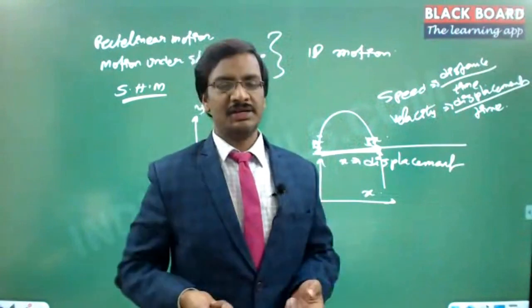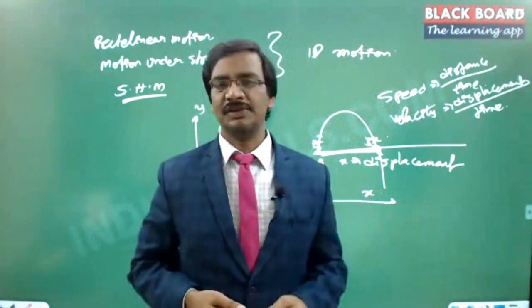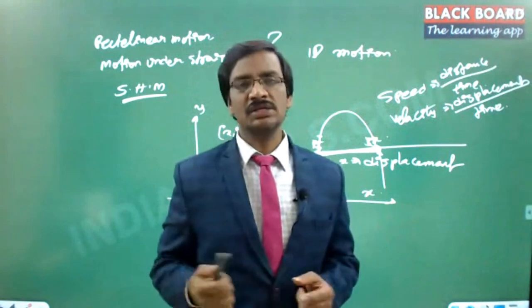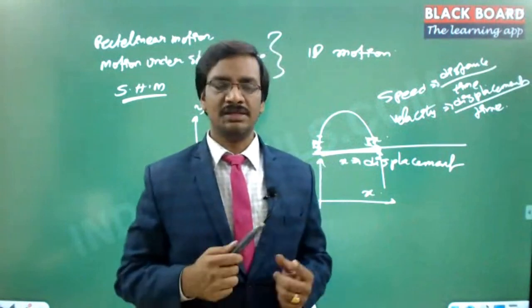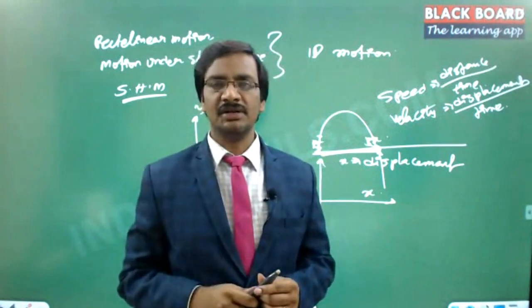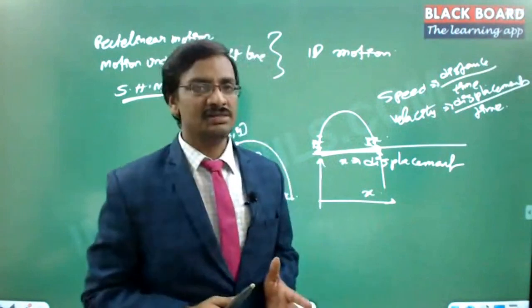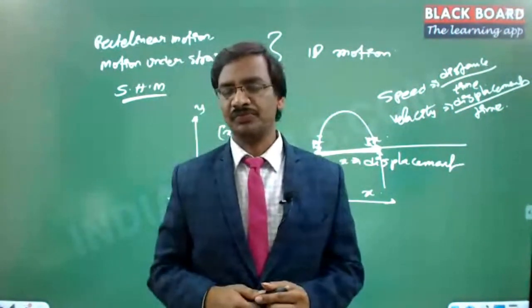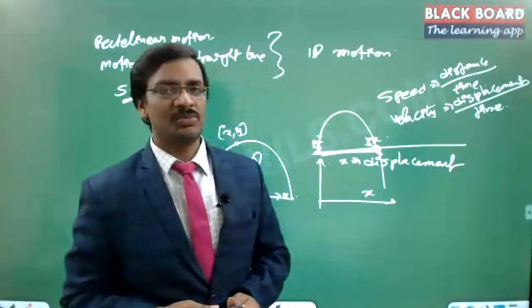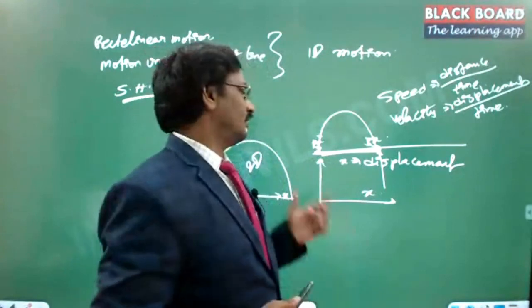Whatever the direction I throw it, if I treat that direction as the x-axis, then I don't need to consider the other axis. So x and y values are sufficient to analyze it, because in the z direction it is not moving. Got it? That is the reason a planar motion is used to analyze projectiles.